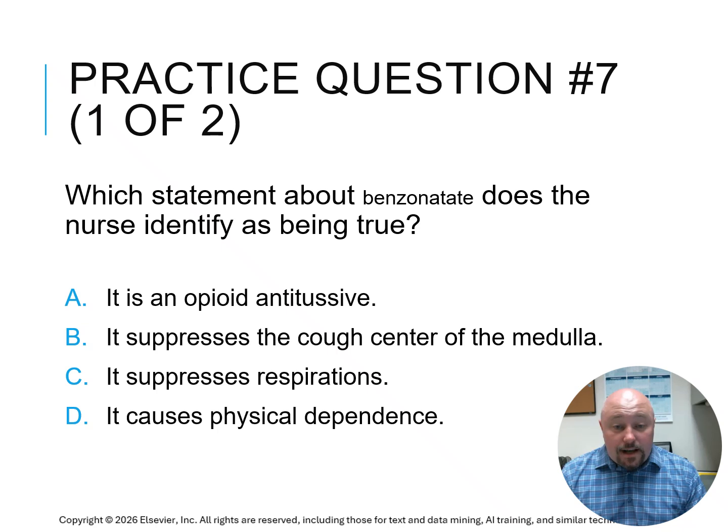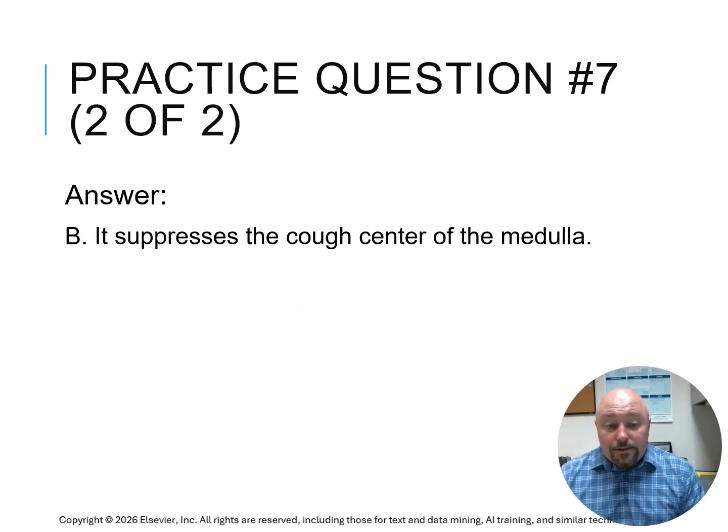And for question 7, which statement about benzonatate does the nurse identify as being true? A, it's an opioid antitussive, B, it suppresses the cough center of the medulla, C, it suppresses respirations, or D, it causes physical dependence. And that answer is going to be B, it suppresses the cough center of the medulla.